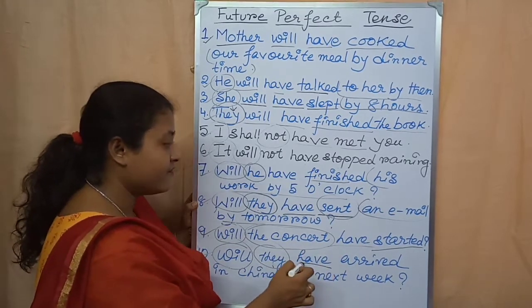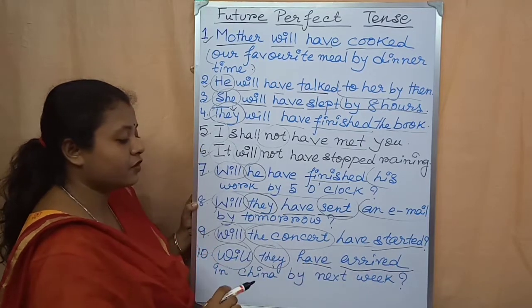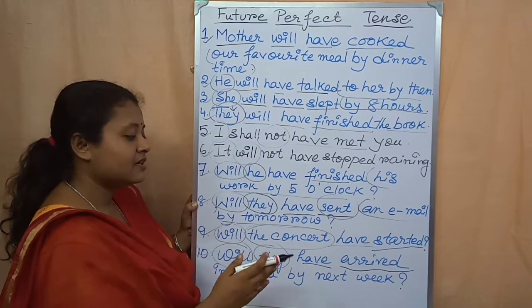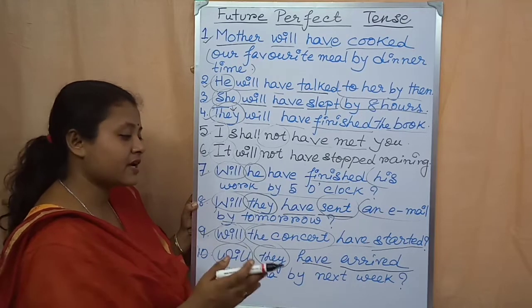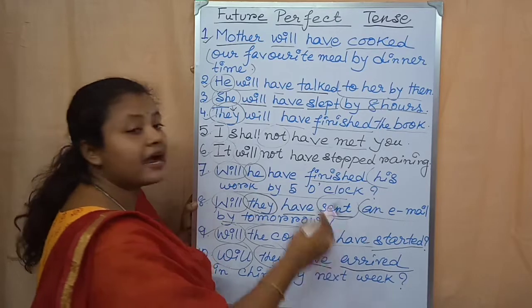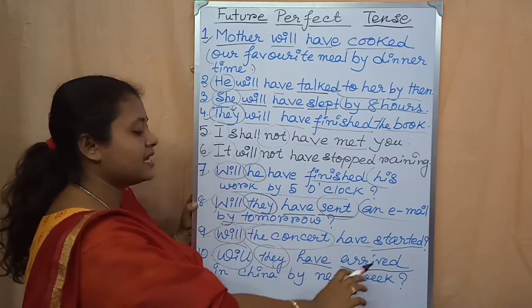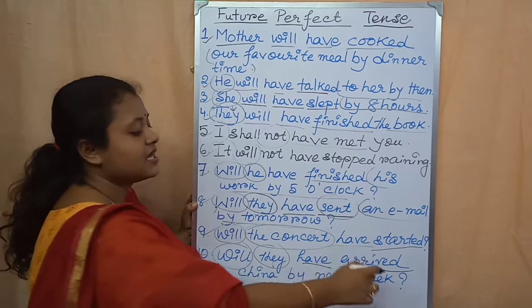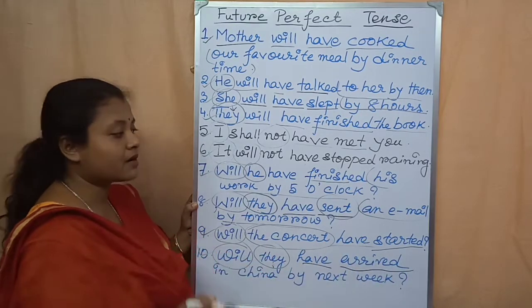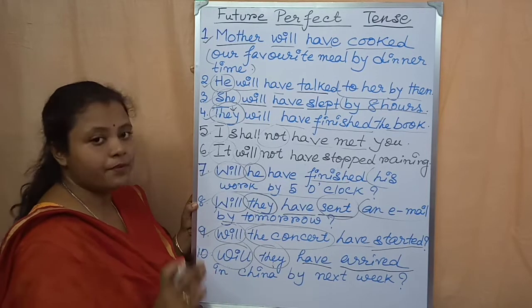After that have. Then the past participle form of the main verb. Arrive is the main verb, so that is why I have written here arrived. Okay. Arrived in China by next week. Then the rest of the sentence. And at the end the question mark because it is an example of interrogative sentence in future perfect tense.